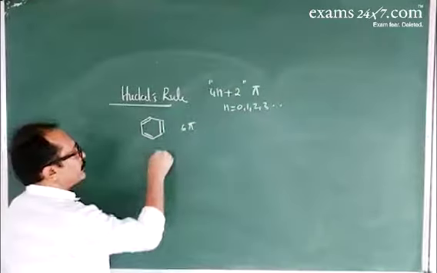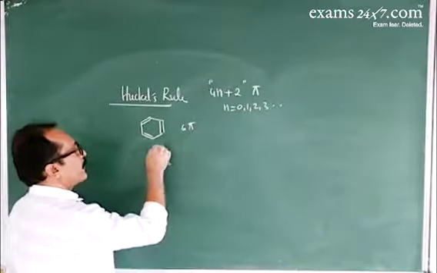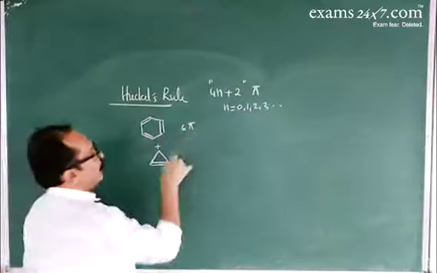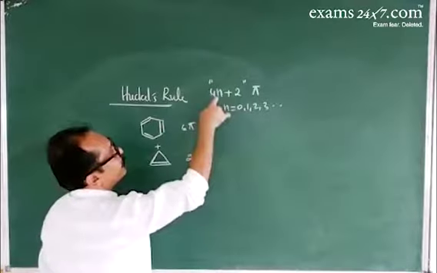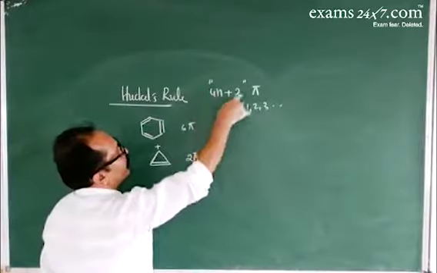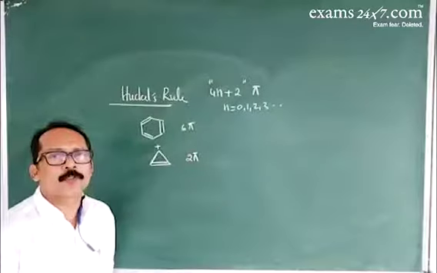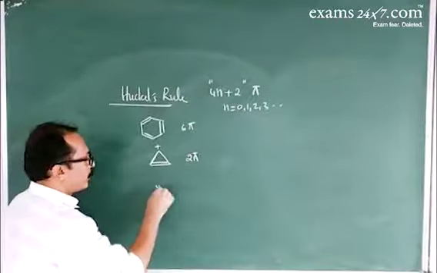If you consider the cyclopropenyl cation, here the number of pi electrons is 2. When you take n as 0, 4 into 0 plus 2 gives 2 pi electrons. Therefore, this compound obeys Huckel's rule, so it is aromatic. One more compound.